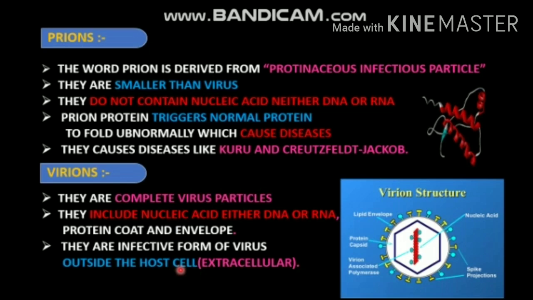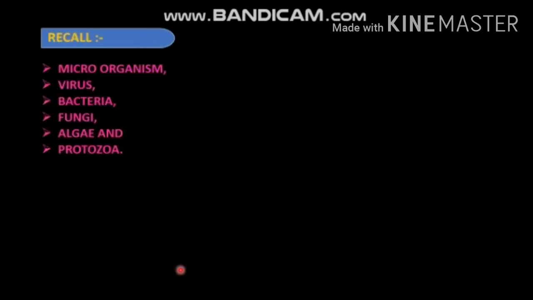So this lesson concludes with this. Let's recall the points that we learned in this lesson. Microorganism: an organism that can be seen only with the help of a microscope is known as a microorganism. Then virus, it is an acellular organism and it shows both living and non-living characteristics. Then bacteria, a single cell prokaryotic organism. Then fungi, a eukaryotic non-photosynthetic organism.